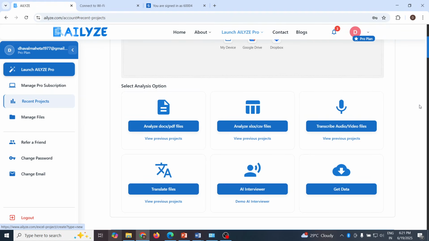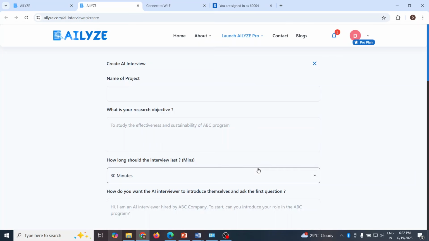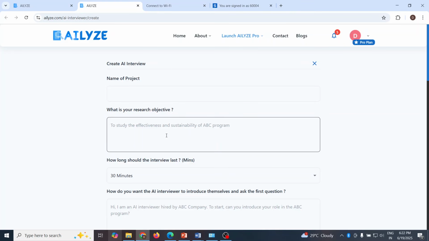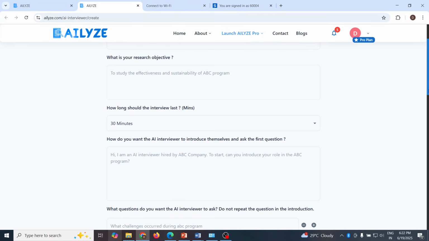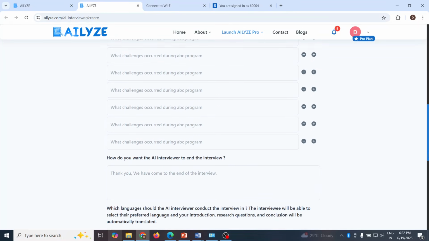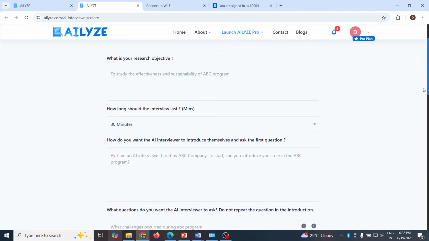Now the last but not the least, we want to see this feature, AI interviewer. So click here on AI interviewer. I'll have to specify the name of the project, research objective, the time duration for which this interview should be considered, how the AI interviewer should introduce, what questions the AI interviewer should ask, and how you want the AI interviewer to end this interview. Now let's feed all these things.